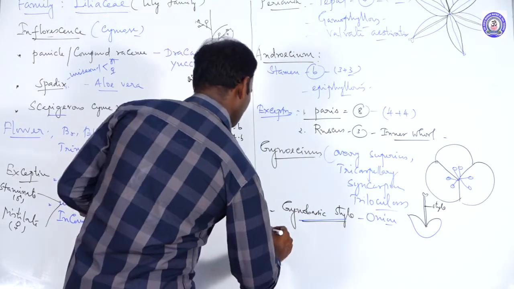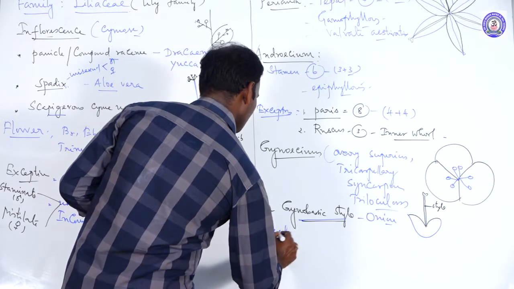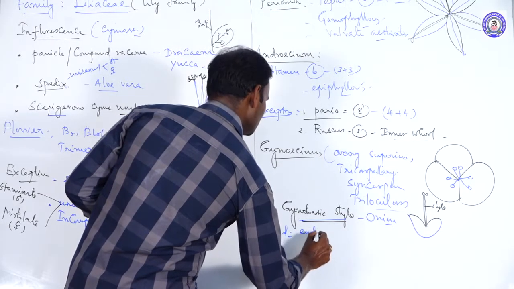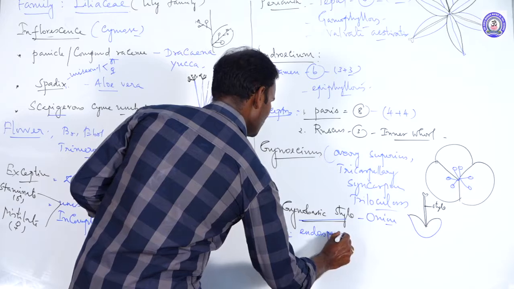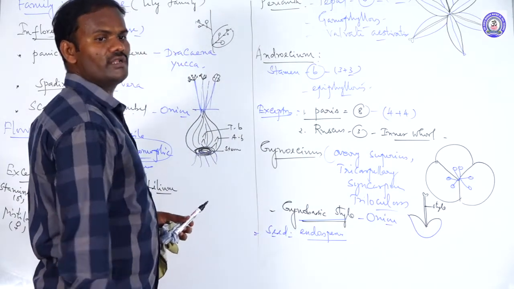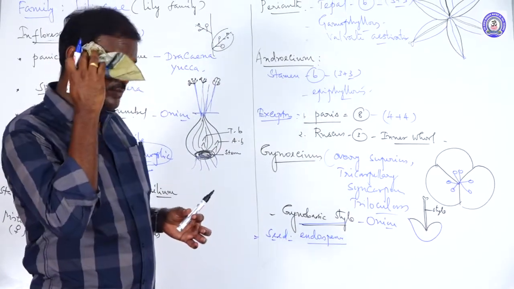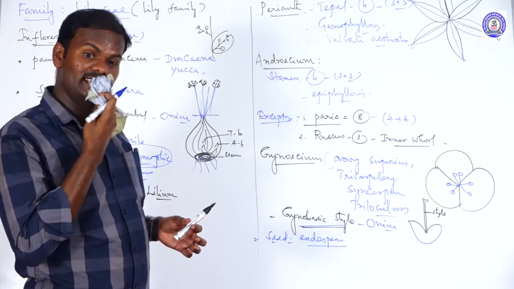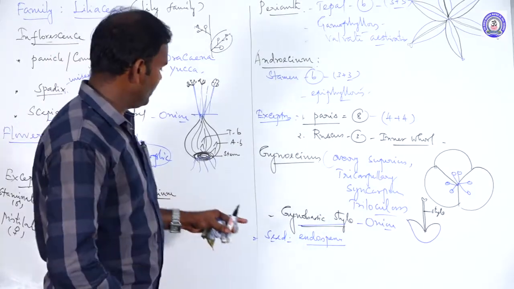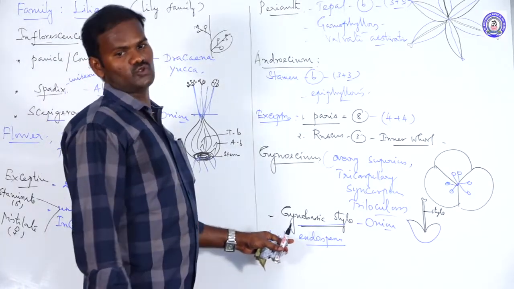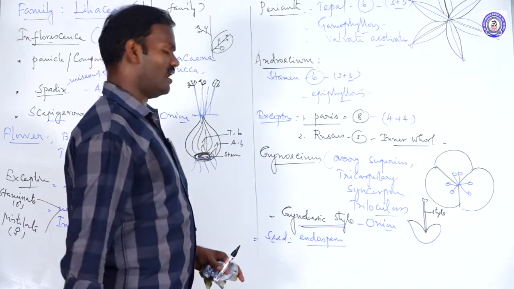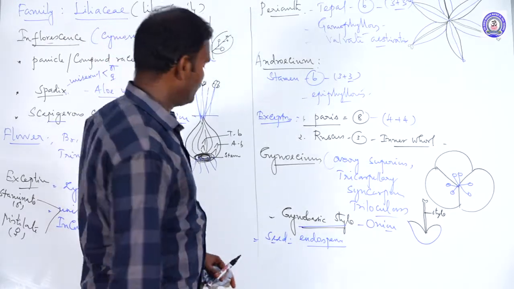The next is seed. The other type of seed is endospermic seeds. Food is stored in the endosperm. Only Fabaceae has non-endospermic seeds. Solanaceae also has endospermic seeds. Liliaceae also has endospermic seeds. Food is stored in the endosperm. The endosperm is not completely consumed by the embryo.